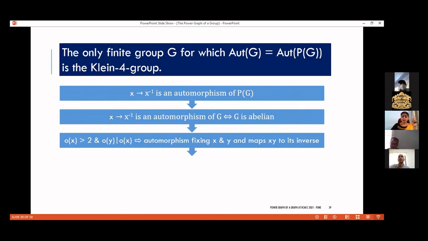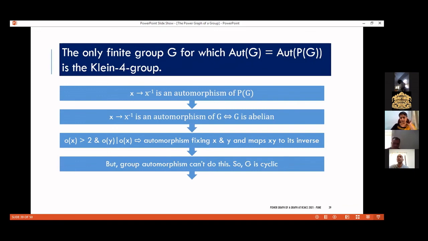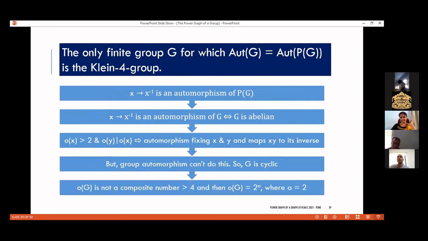Now, if the order of x is greater than 2 and the order of y divides the order of x, then the map fixing x and y and mapping xy towards its inverse is an automorphism of the power graph of G, but it cannot be a group automorphism. From that, we conclude that G is not cyclic. So G is abelian, G is not cyclic.